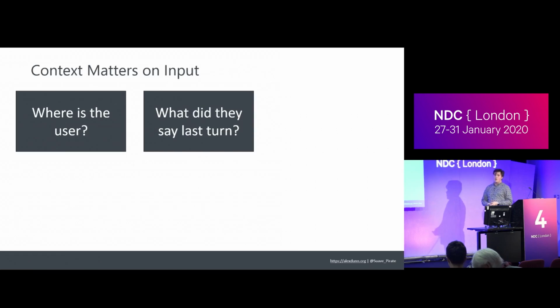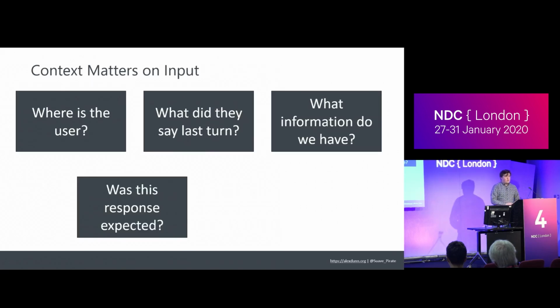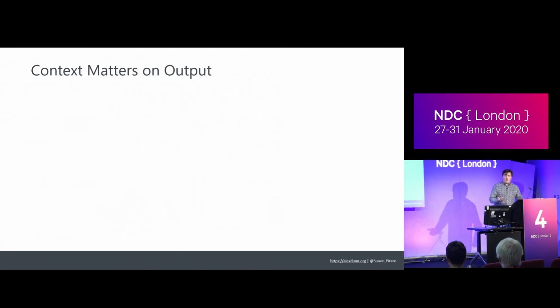At what point in the conversation are they, and what do I need to do based off of that current state? Also, what information do we have on the user? Do we have their email, their phone number? Do we have very fine details about their location versus the general zip code? Was the response that they gave us in this prompt what we were expecting back? Or is this something that they just threw out there and now we have to handle that? And also, did they provide everything that we need to actually get them to the next step? It's not as simple as just taking a phrase and running through it. Maybe we need more detail to help them get to the next step.